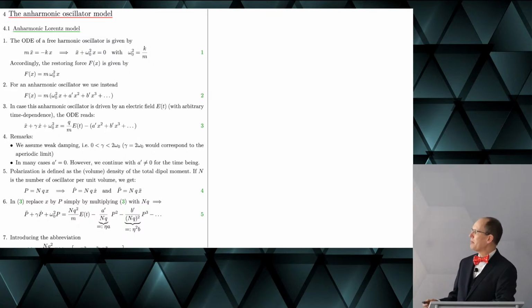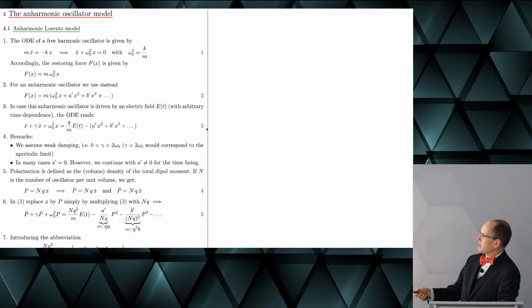So I want to set up an unharmonic oscillator. We start with the ordinary differential equation of a harmonic oscillator, and then we make it unharmonic. If you look at it, you find that the restoring force can be written in this way. And now for the unharmonic oscillator, instead of this linear term, we add quadratic and cubic terms.